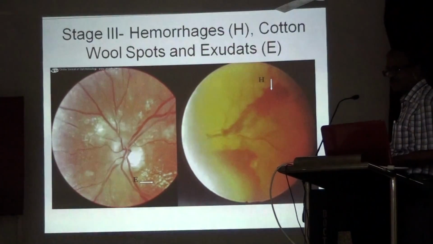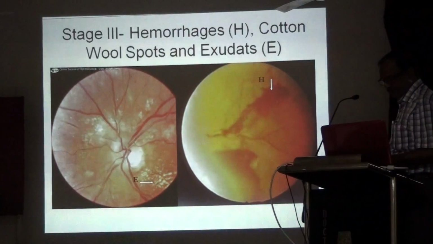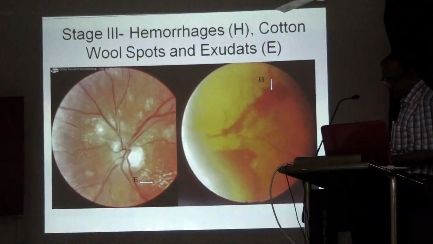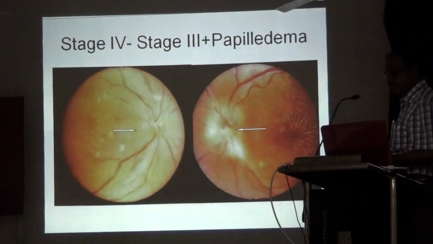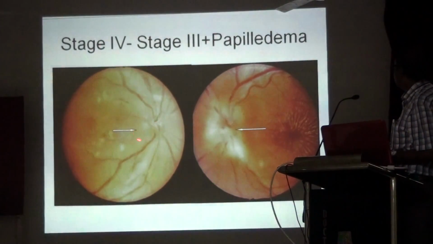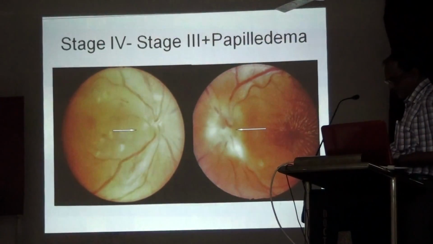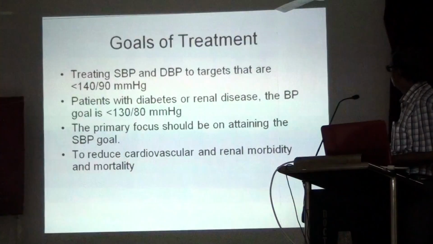People do the eye exam, and we can find it. It can be done by physicians or the ophthalmologist. They can tell you whether there is any hypertensive retinopathy or not. Similarly, here the disc margin is blurred, so papilledema is there. We tell that this is the first stage of it.